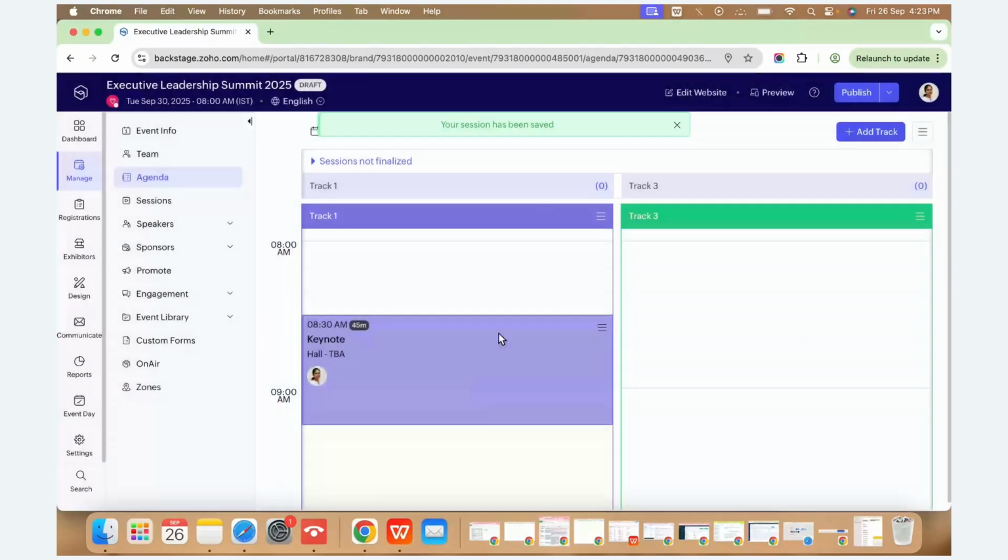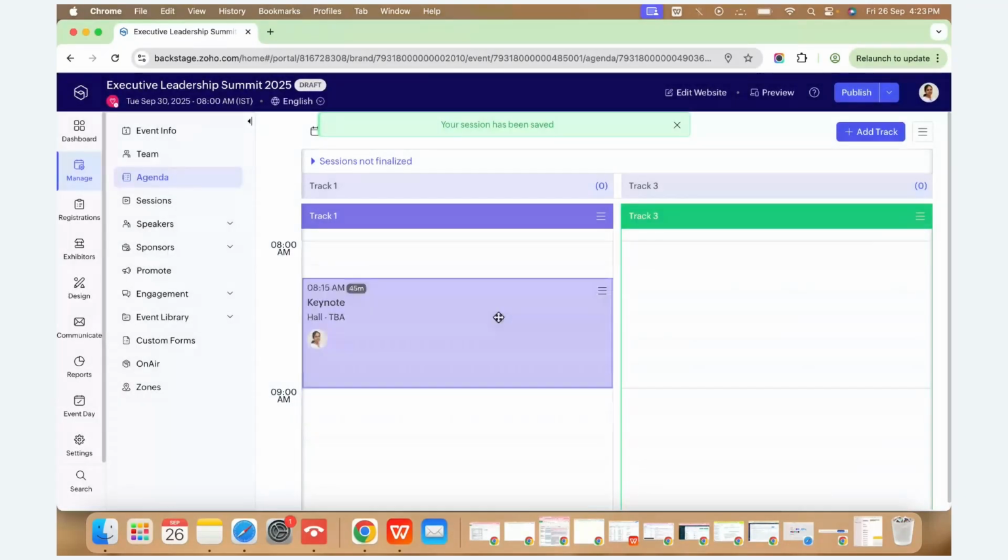So this is how we can add the agenda for that particular day as well. You can just drag and drop. If you want to change anything, you can just drag and drop the agenda. Under here, we will have session details, and then we can cover other parts if we have time.